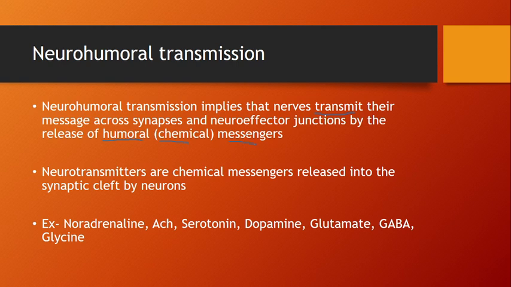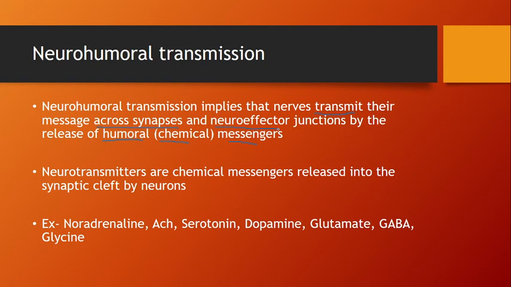Simply, it transmits impulses from one neuron to another neuron across the synapse. Synapse means the gap between the two neurons, and it is by the neuroeffector junction.